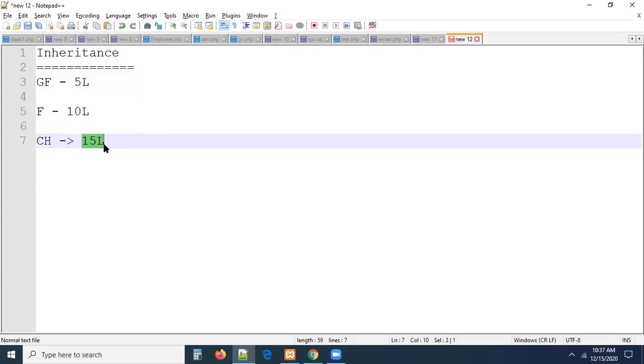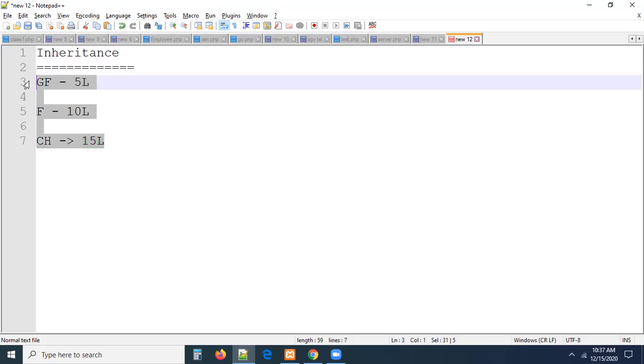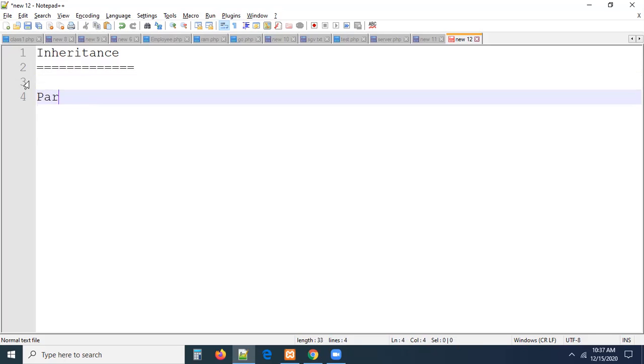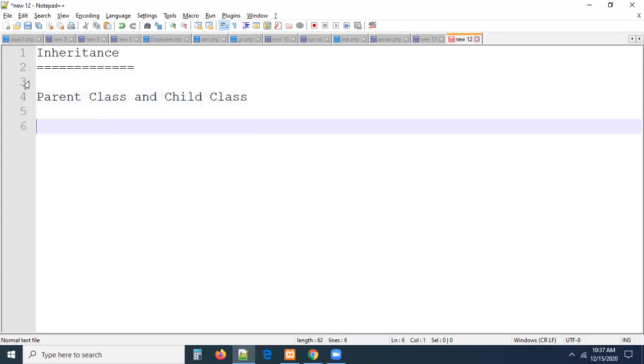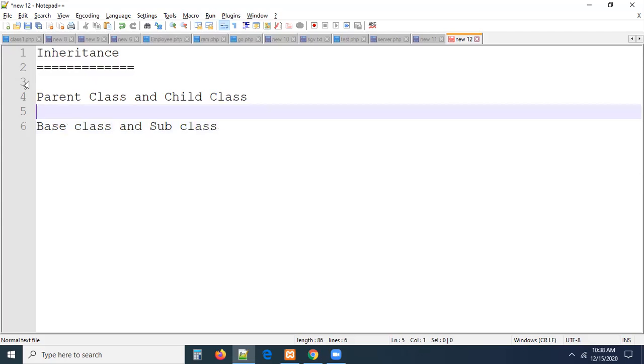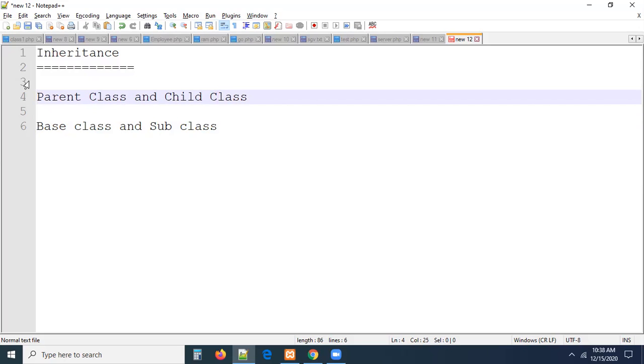So inheritance is nothing but sharing between the base class and child class. Here, I'm going to use two pairs of words, guys. We can use parent class and child class, or sometimes I can call it a base class and a subclass. We can use any of the words, right? The wordology may vary; sometimes I can use parent class and child class, and I can use base class and subclass also, whatever it may be.